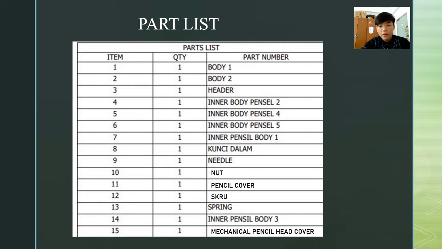Part 4 is inner body pencil 2, pencil 4, pencil 5, pencil 1, kunci dalam, needle, nut, pencil cover, screw, mechanical pencil header cover, spring, and also inner pencil body 3.